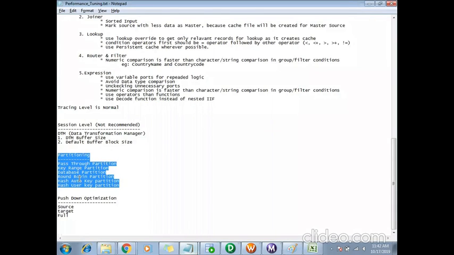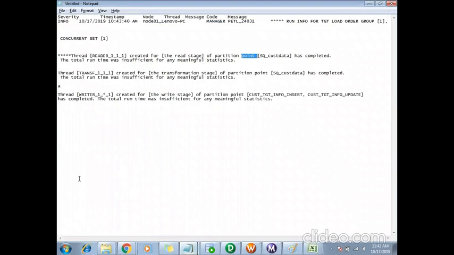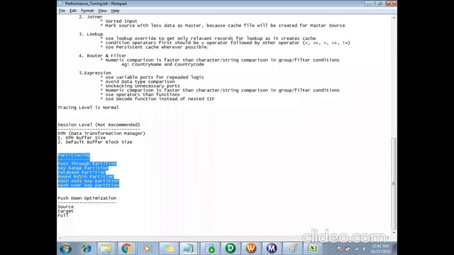By default, the Integration Service will create one partition for you. So for that one partition, we'll have one reader thread, one writer thread, and one transformation thread. Likewise, I can create multiple partitions. So if you create two partitions, then it will create two reader threads, two writer threads, and two transformation threads.